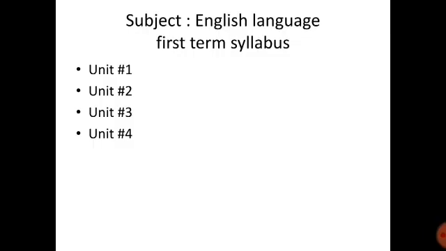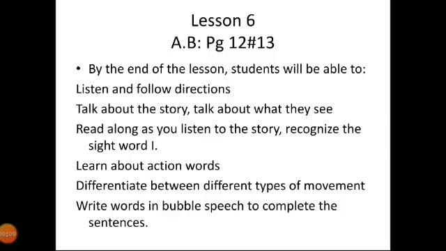For the subject English language, our book is divided into 2 halves. In the first term syllabus, we will do unit number 1, unit number 2, unit number 3 and 4. All the work will be done in the learner's book, activity book, worksheet pad and notebooks. We are going to start our lesson number 6. We will solve the exercises on page number 12 and 13 of the activity book.